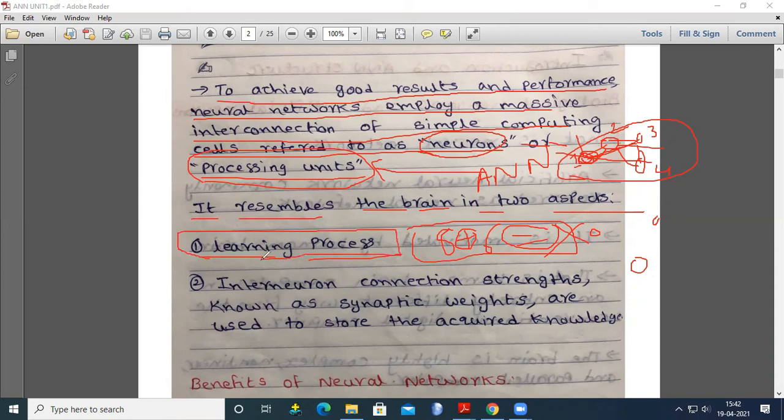The brain also resembles this: the first step is the learning process. In the first step, you learn some data. Now, in the second aspect, the interneuron connection strengths known as synaptic weights are used to store the acquired knowledge.